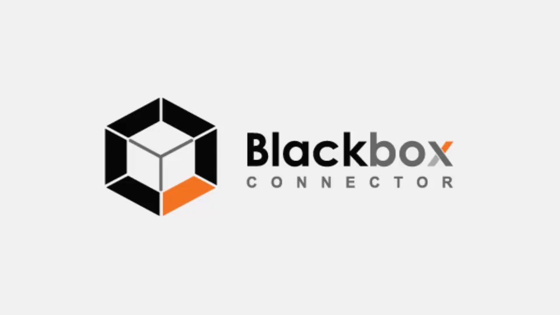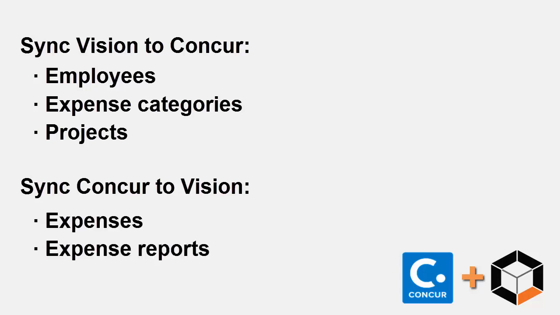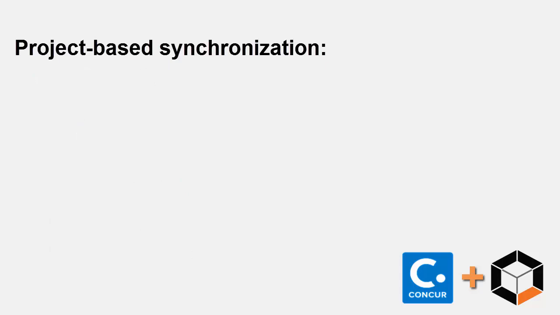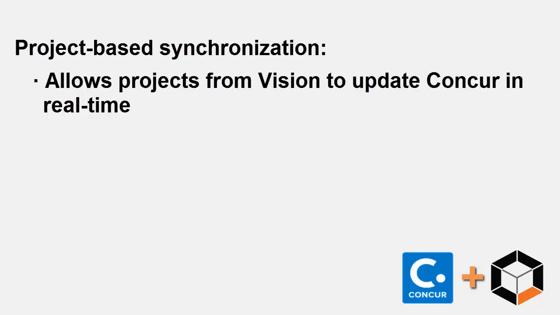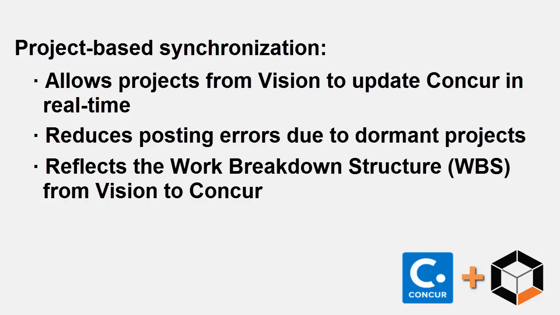The Blackbox Connector automatically synchronizes information from Vision to Concur, including employees, expense categories, and projects. It automatically synchronizes data from Concur to Vision, including expenses, expense reports, and images. This project-based synchronization allows projects from Vision to update Concur in real time, reduces posting errors due to dormant projects, and reflects the work breakdown structure from Vision in Concur.